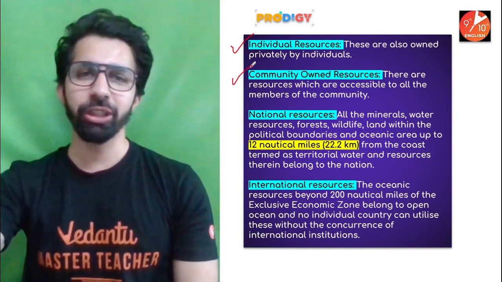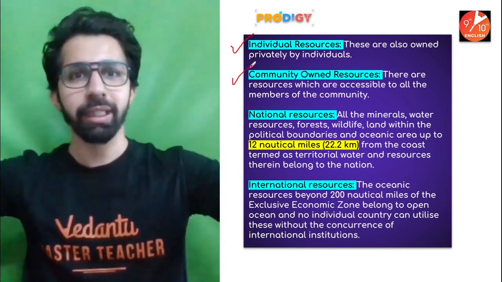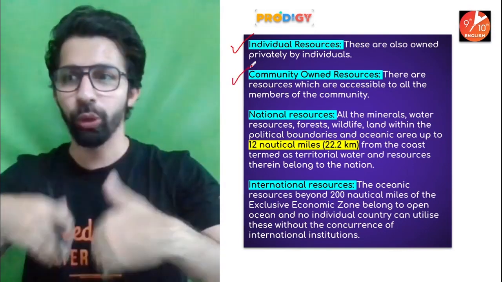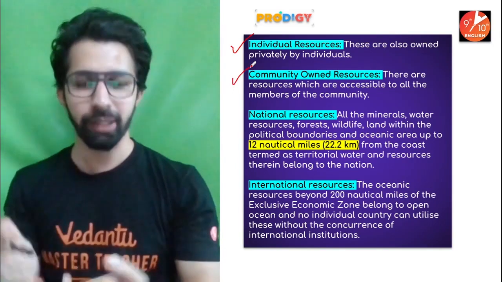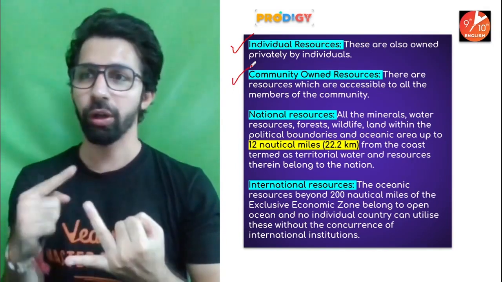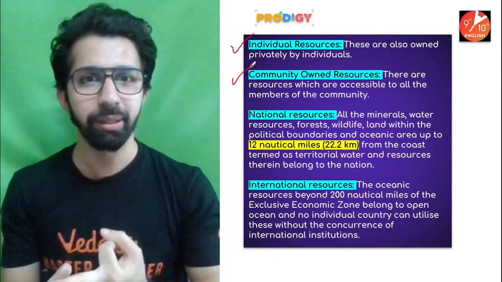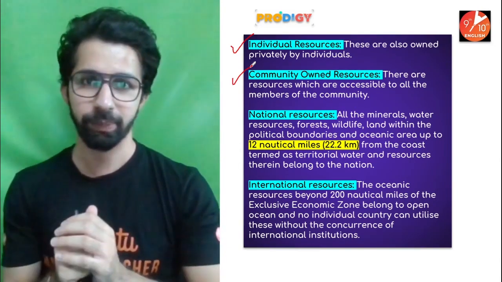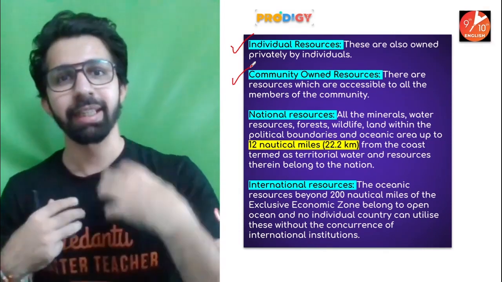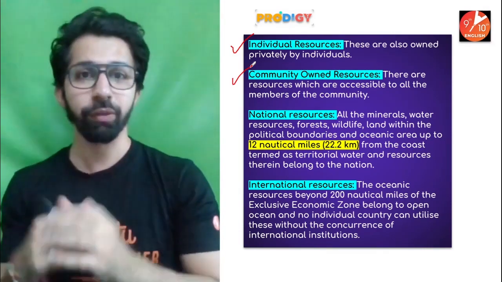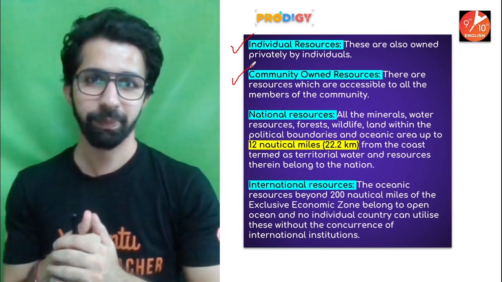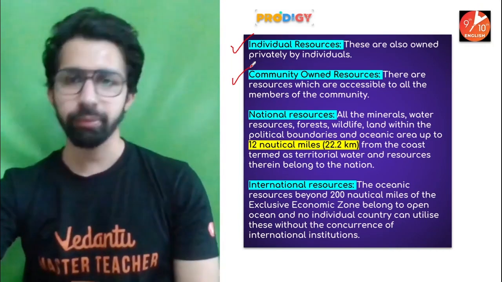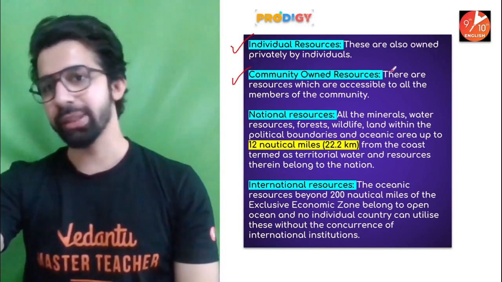Second one, community-owned resource. The entire community, the entire society is the owner of that resource. For example, burial grounds or playgrounds or temples, hospitals, all these come under community-owned resources. So we all can access those resources. We all can use those resources. Cool. So what are community-owned resources?